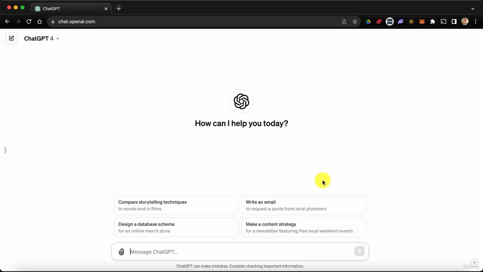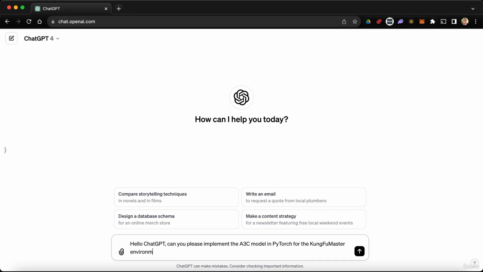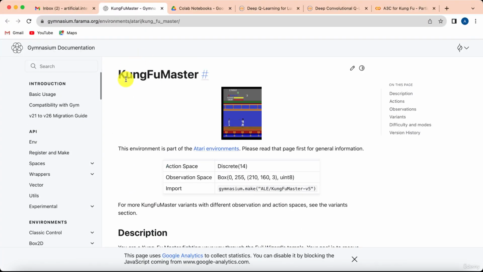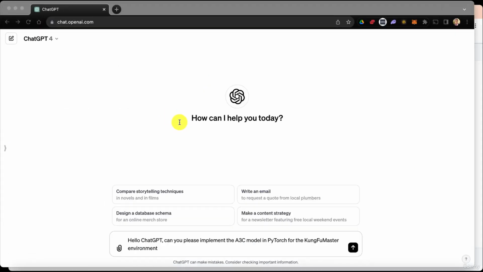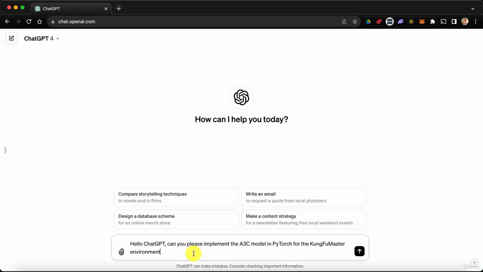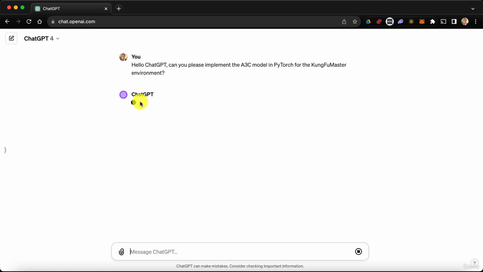Let's say first, hello ChatGPT, can you please implement the A3C model in PyTorch for the Kung Fu Master environment. Alright, I think it's spelled this way, without the spaces. There it is, okay? Kung Fu Master. So here we go. Let's ask this to ChatGPT and let's see what it comes up with. Here we go. ChatGPT is now thinking, and sure, I can help with that.